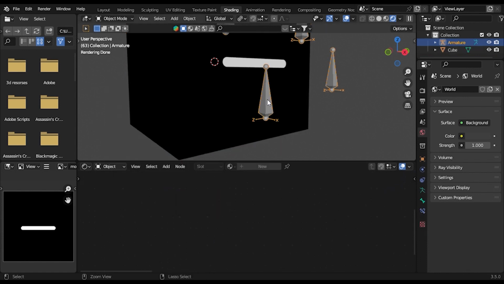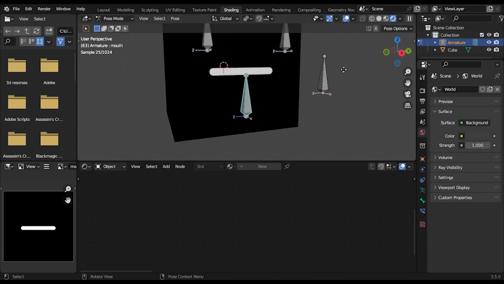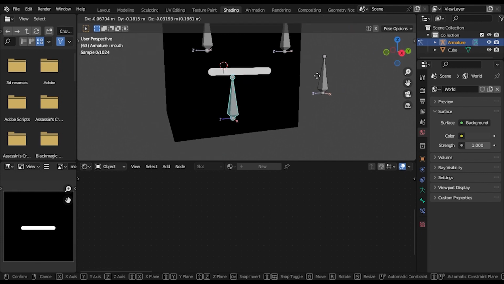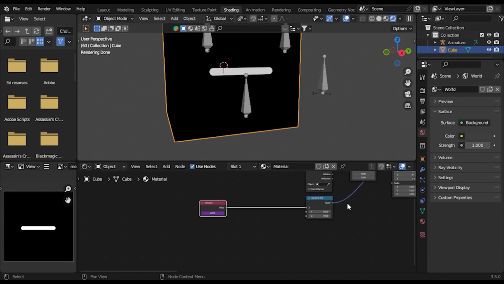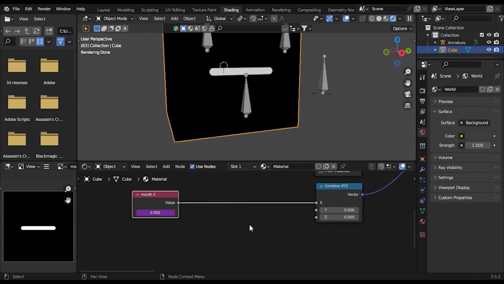So now if I click on my armature, Control Tab, and I move this, it will move. You can see because the Z is connected to the X, and the X is connected.